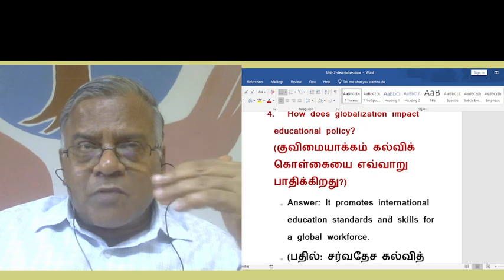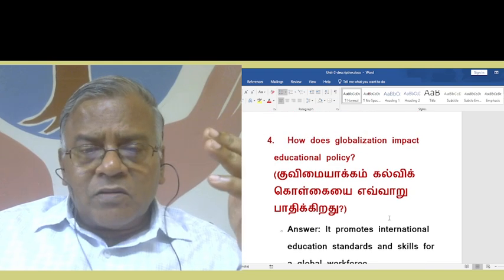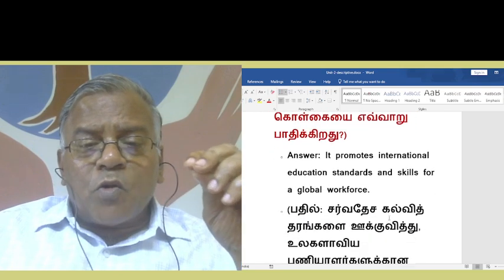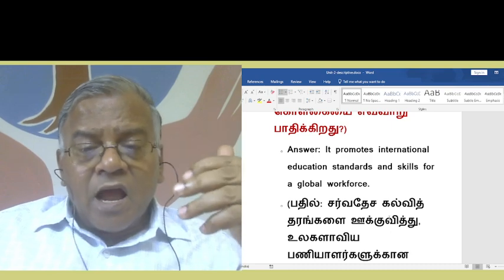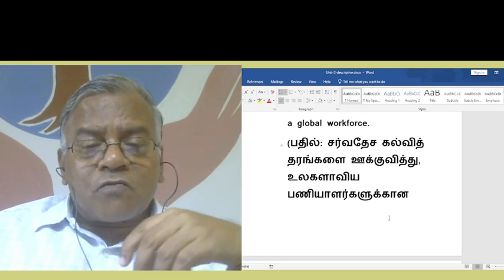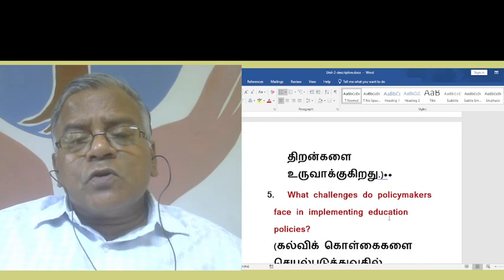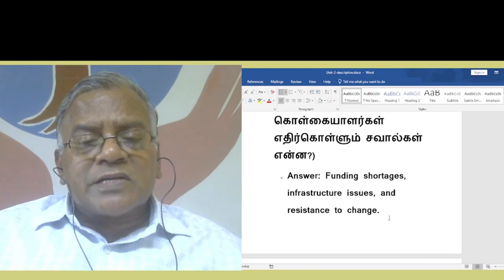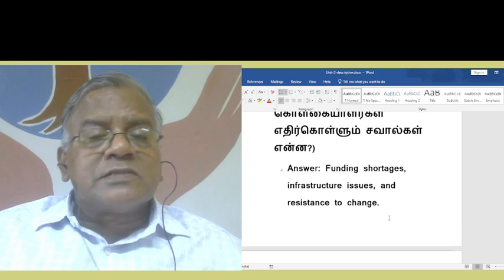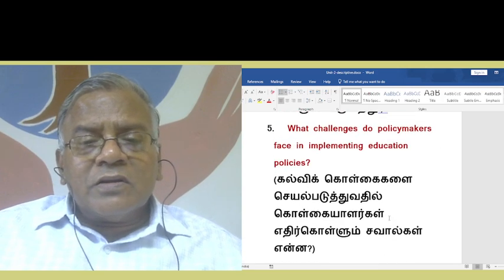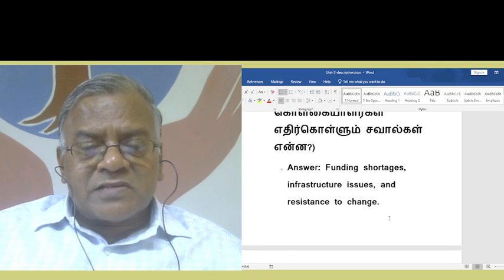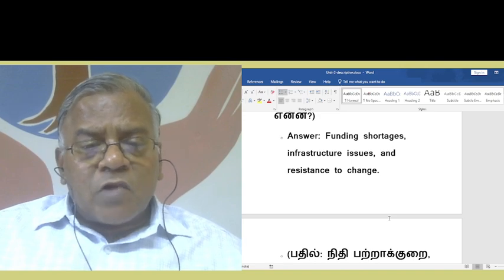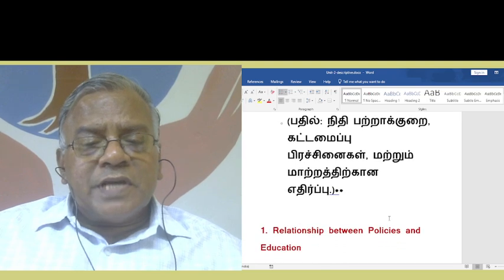So we are able to compete with other countries, in terms of competencies, etc. So globalization promotes international education standards and skills for global workforce. What challenges do policymakers face in implementing education policies? Funding shortages, infrastructure issues, and resistance to change. These are all the challenges policymakers face in implementing education policies.